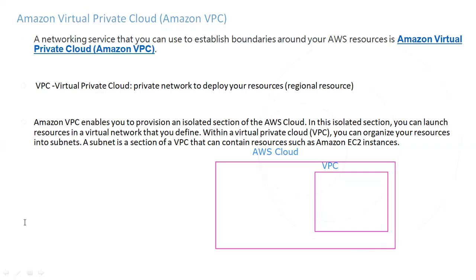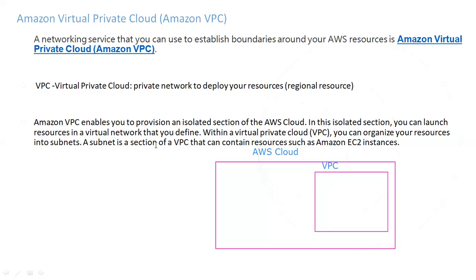So Amazon VPC stands for Virtual Private Cloud. It means a private network to deploy your resources. Amazon VPC enables you to provision one isolated section of the AWS cloud. In this isolated section, you can launch resources in a virtual network that you have defined. This means you can define your own virtual network within the AWS cloud. Within a virtual private cloud, you can organize your resources into subnets. Okay, what is a subnet?